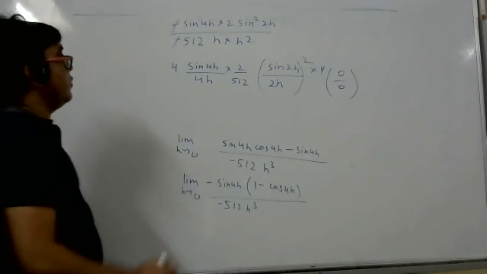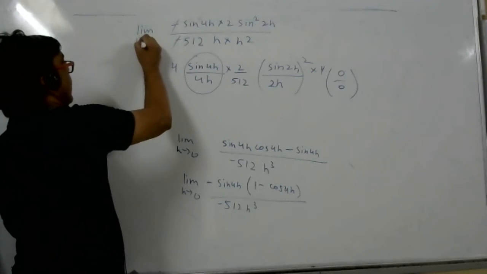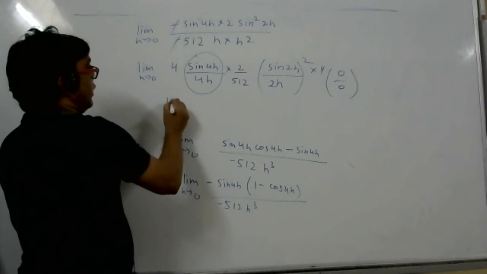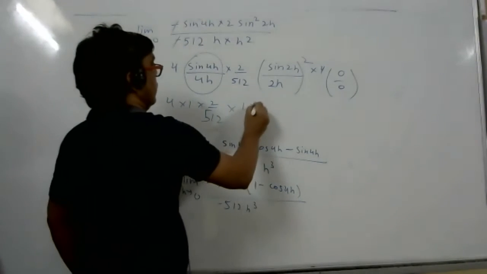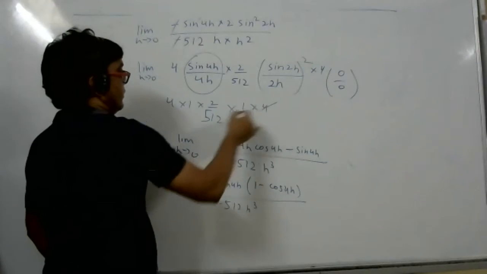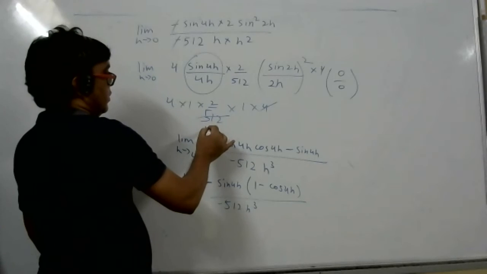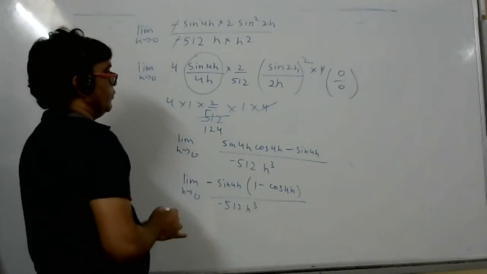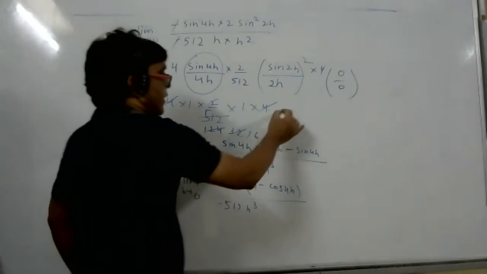Yes, sir. So what happened? This quantity will become 1. The other quantity also will become 1. So what answer we got then? 4 into 1 into 2 by 512 into 1 into 4. So 4 4 is 16, 16 to the 32, or cancel like this way only. 4, how much time? 1, 2, 4. 4 again, 32, 2, 16. 1 by 16, is this wrong?